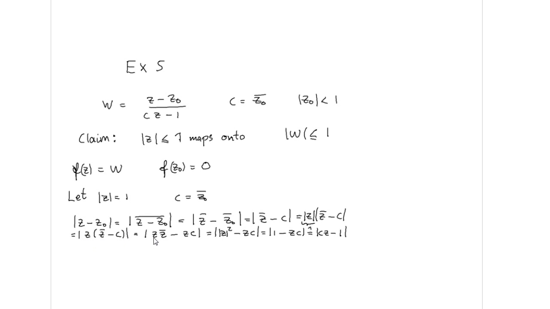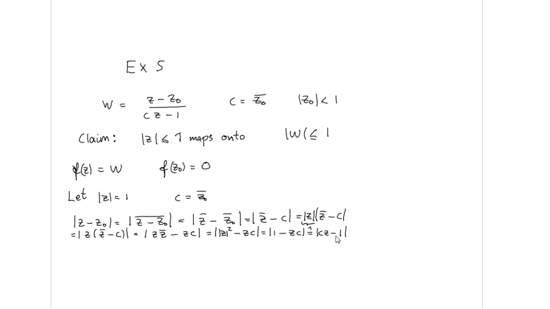And now we are expanding this: z multiplied with z conjugate minus zc. And remember that z multiplied with z conjugate is always equal to the absolute value of z squared, and still the absolute value of z is equal to 1. So we are using this here, and the absolute value of the negative of some complex number is always equal to the absolute value of the positive value of this complex number.